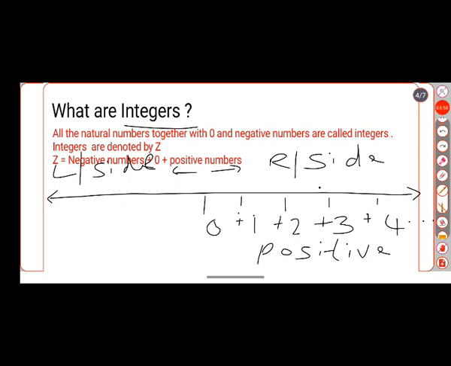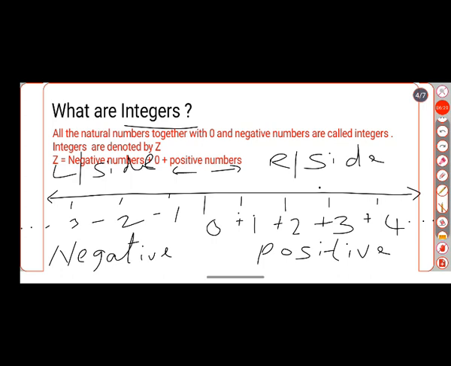And the numbers which are on the left side are called negative numbers. So here it will come -1, -2, -3 and so on.